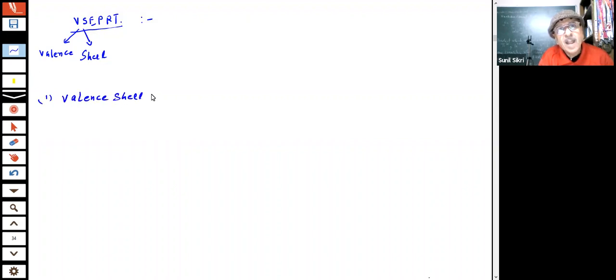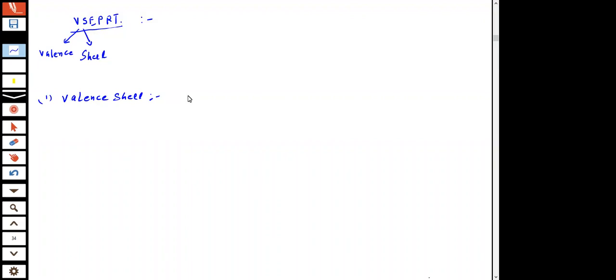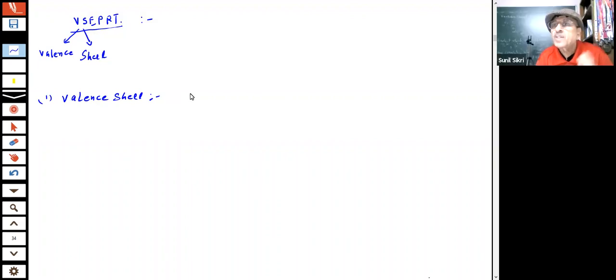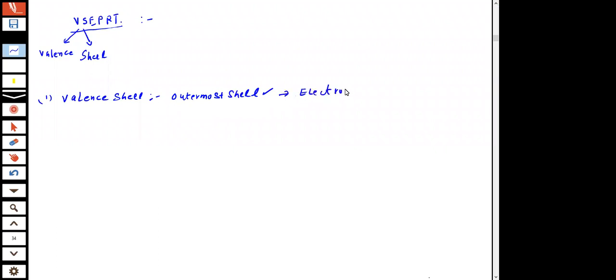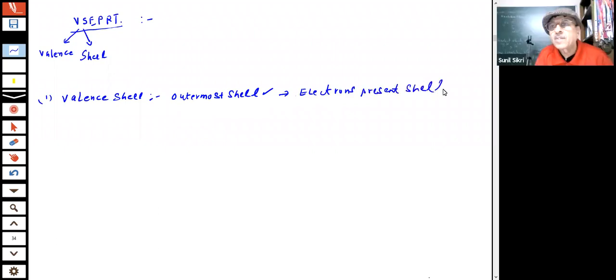In an atom, you see the outermost shell. In every atom, the outermost shell is where the electrons will take part in the chemical bonding. So the electrons which are present in the outermost shell are what we call the valence electrons. These are the electrons which are present in the valence shell. They are the ones which participate in chemical bonding.